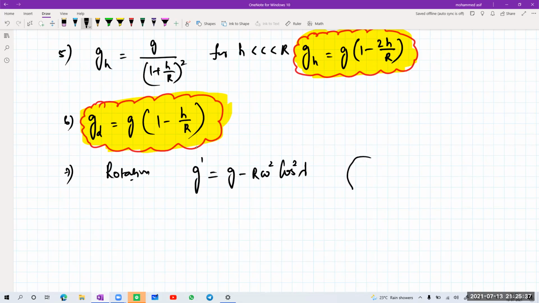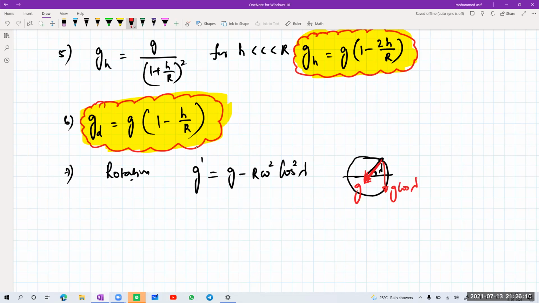Say for example, this is your earth and this is your equator. If I'm standing somewhere here, this is making an angle, which I represent by lambda. And you know that acceleration due to gravity always acts towards the center of the earth, whether the particle is inclined or anywhere. So do I need to take g here or here? It should always be towards the center of the earth, so it should be g here. If you take the angle, this becomes g into cos lambda.